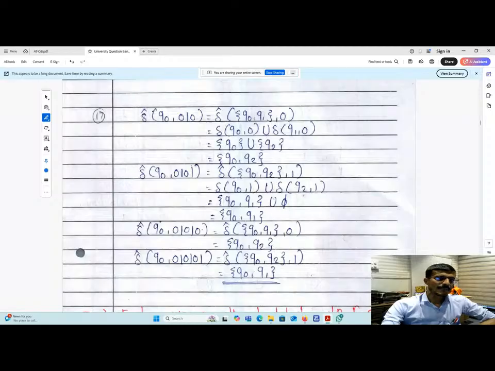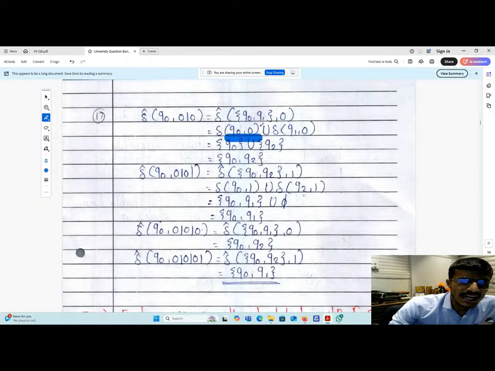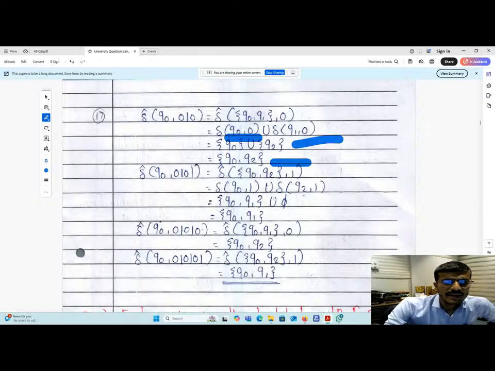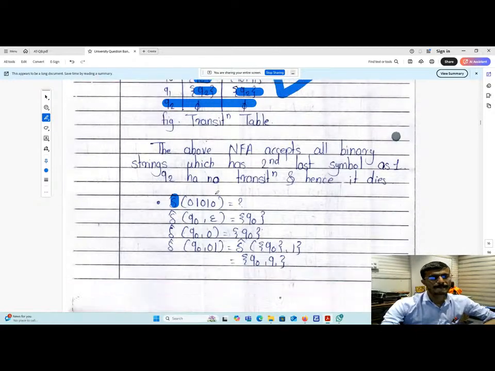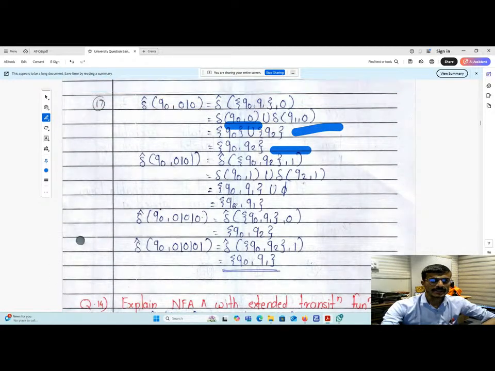Delta cap of q naught, 0 1 0. So you can write this as delta cap of q naught comma q1 comma 0, which is given as delta of q naught 0 union delta of q1 0. So this is the result, and don't be confused, it is from this table also. Yes, keep in mind this.